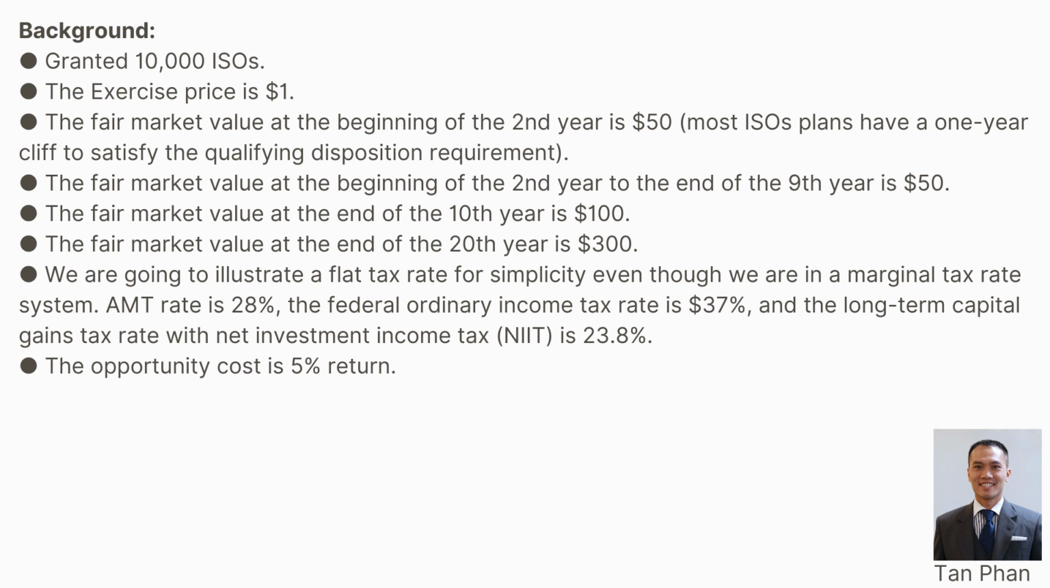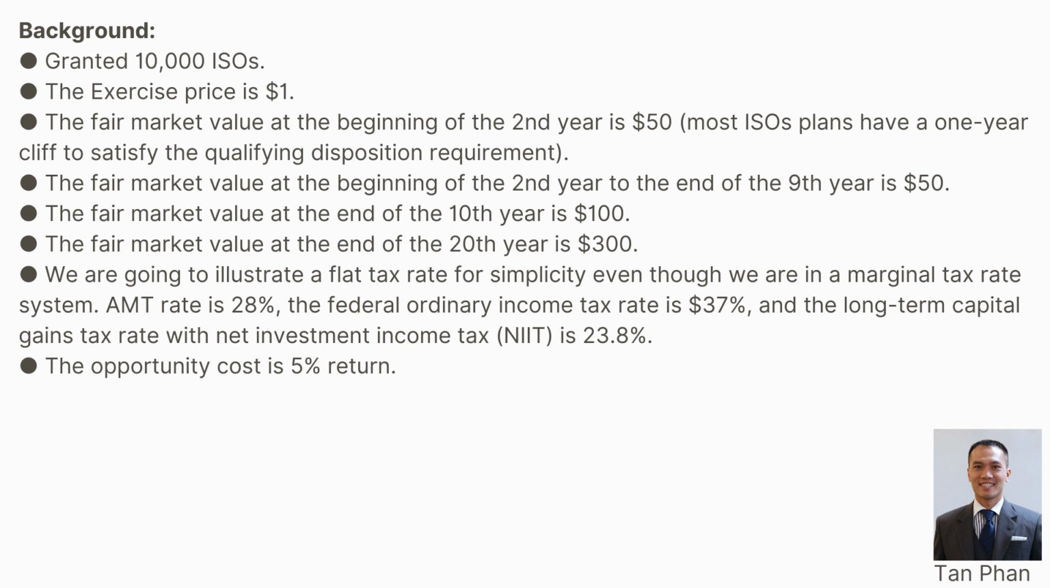The exercise price is $1. The fair market value at the beginning of the second year is $50. Most ISO plans have a 1-year cliff to satisfy the qualifying disposition requirement. The fair market value at the beginning of the second year to the end of the 9th year is $50. The fair market value at the end of the 10th year is $100. The fair market value at the end of the 20th year is $300.